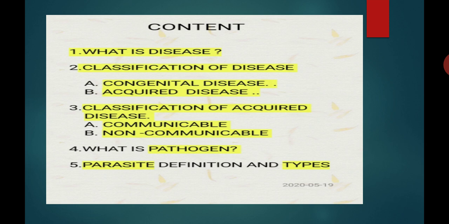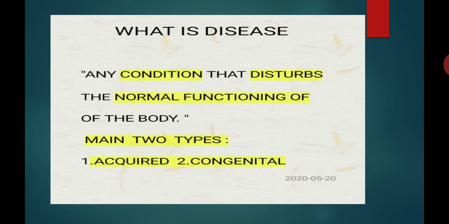So students, our today's lecture content is we will see the definition of diseases, the two main types of diseases, that is congenital diseases and the acquired diseases. Then we will see the types of acquired diseases, that is communicable and the non-communicable. Then we will see the definition of a pathogen, definition of a parasite and the types of a parasite. Let's start with what is diseases.